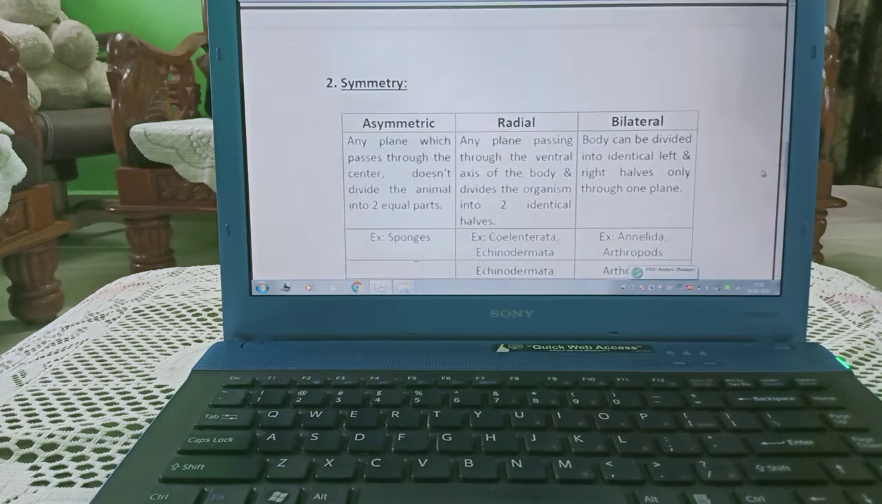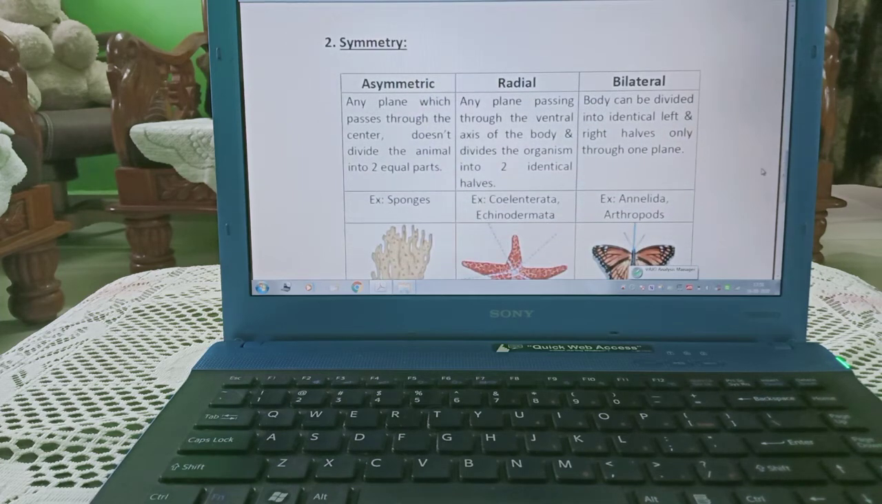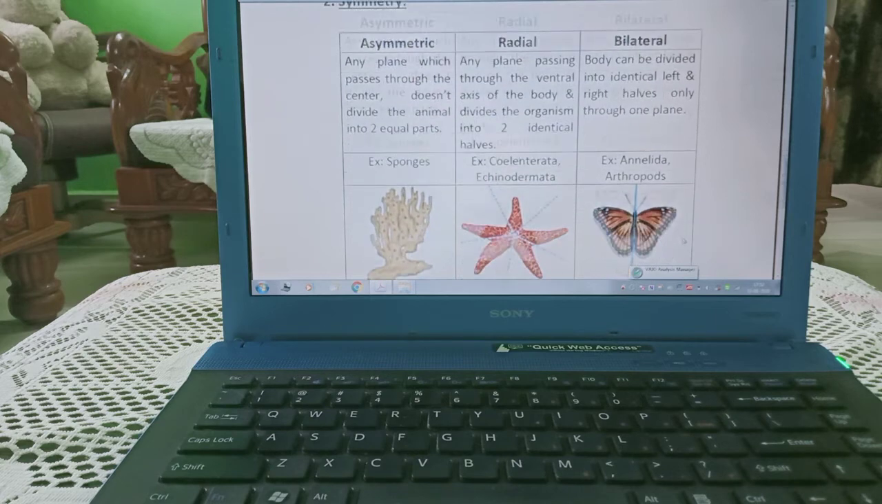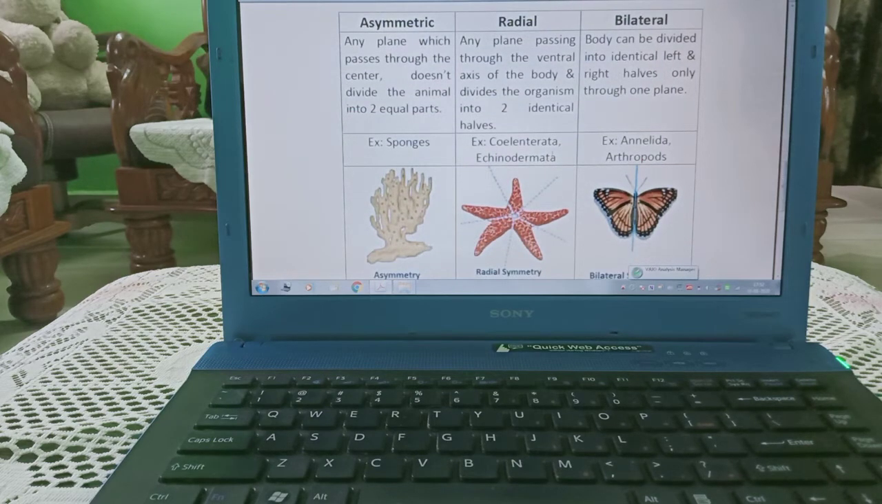Now we are talking about symmetry. There are 3 types of symmetries in organism: asymmetric, radial and bilateral. Asymmetric, any plane which passes through the center and does not divide the animal into 2 equal parts. Example, sponges. And this type of organisms are known as asymmetric organisms.